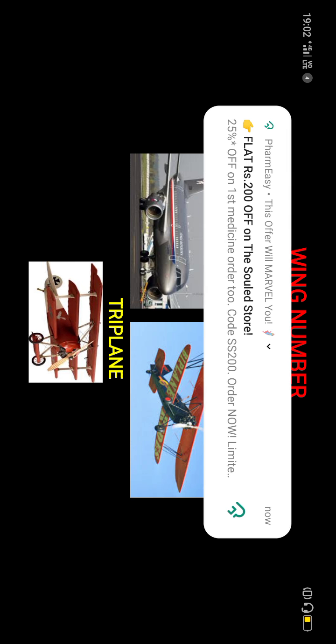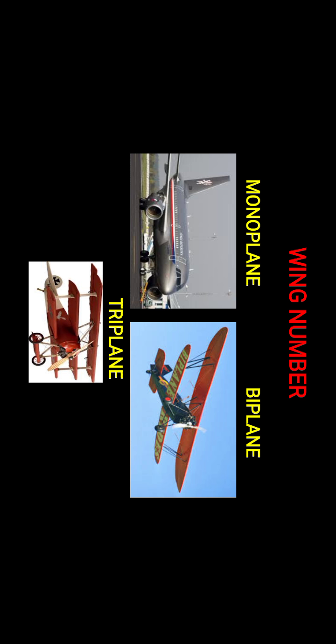Monoplane means only a single wing on each side of the aircraft, and biplane has two wings, upper and lower, on both sides of the aircraft. A triplane has three layers of wings on both sides of the aircraft.